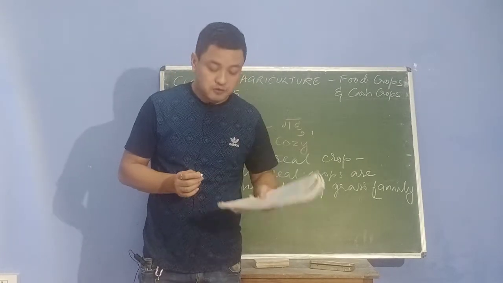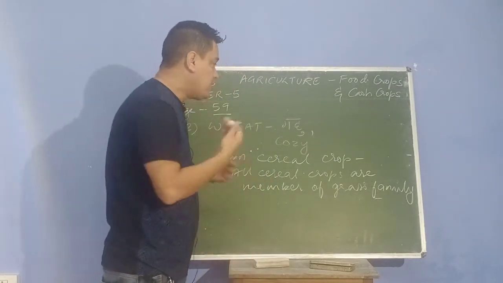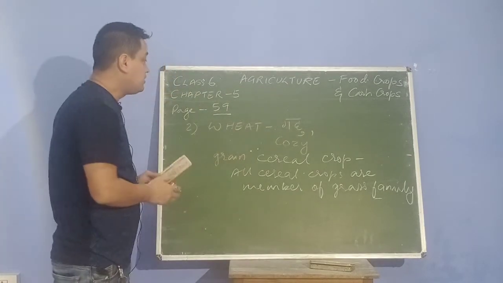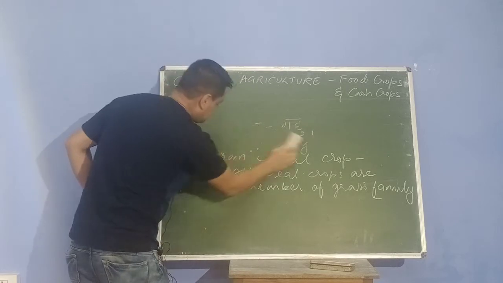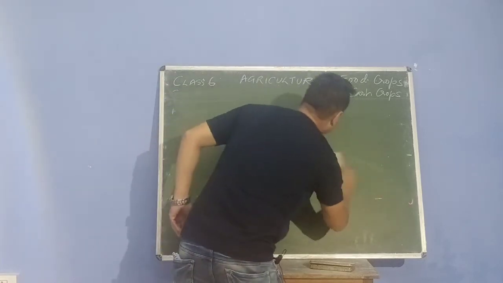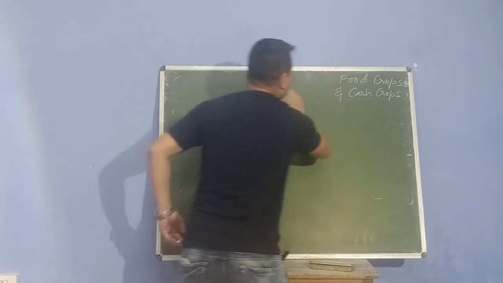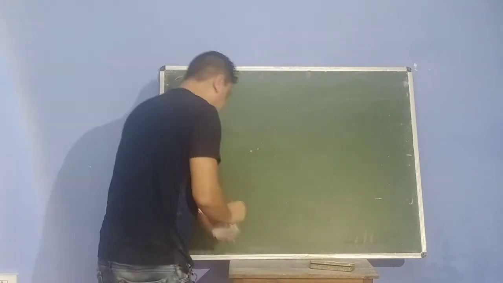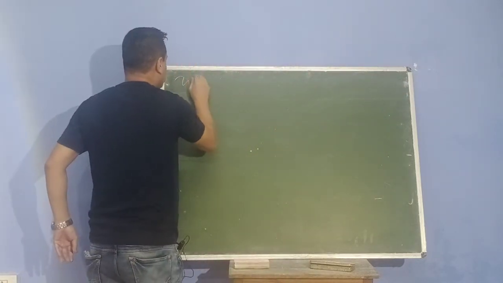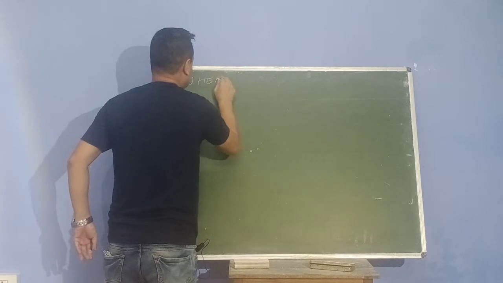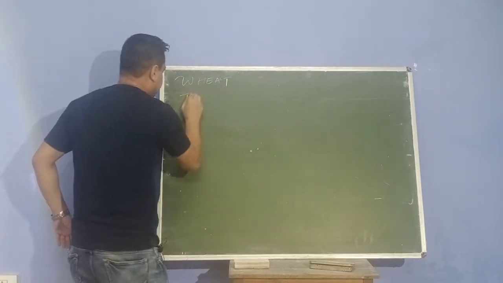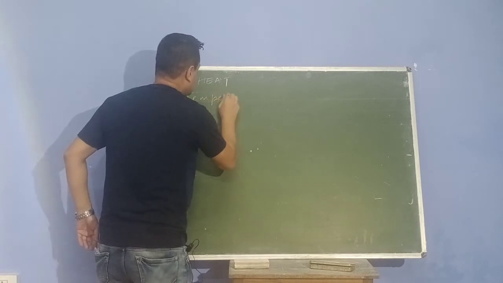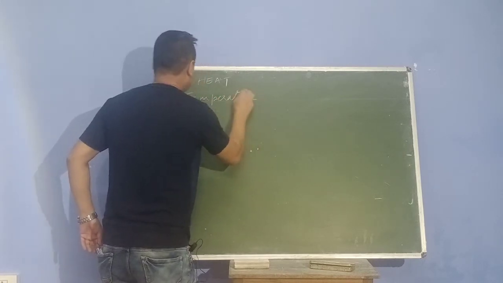It requires what kind of temperature and rainfall? Now we are going to study that. I'm writing here: wheat. The first one is temperature.